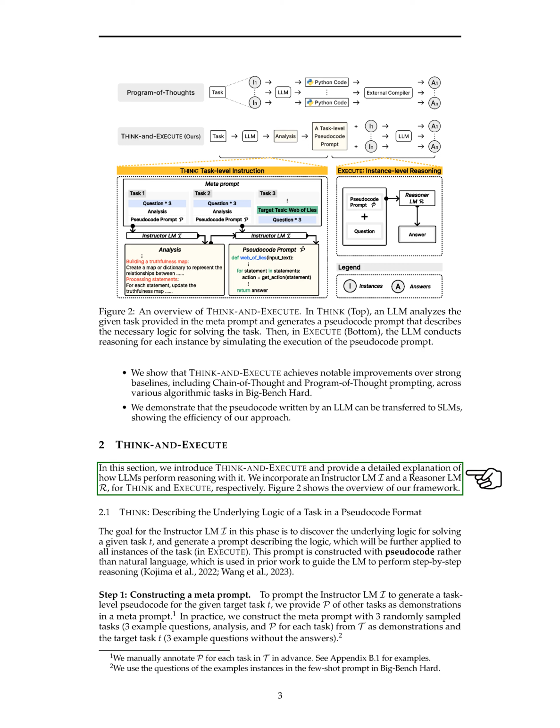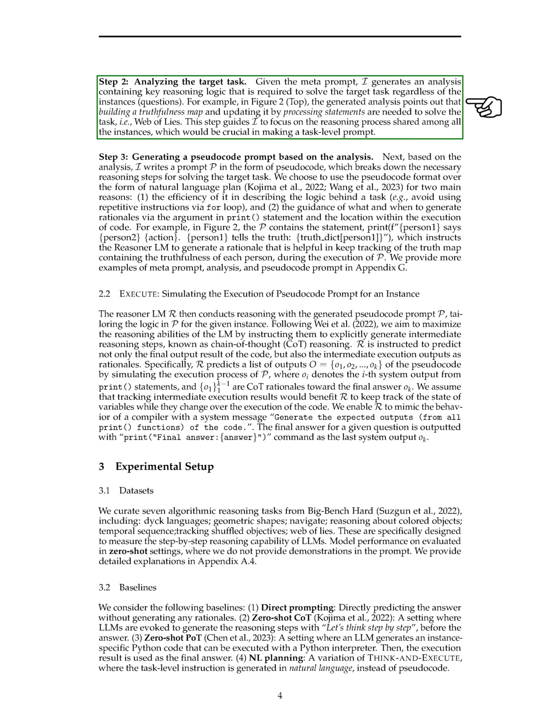Section: Step 2. Analyzing the target task. In this section, we analyze the target task by generating key reasoning logic needed to solve it, regardless of the specific questions. For instance, we identify the importance of creating a truthfulness map and updating it through processing statements for tasks like Web of Lies. This approach helps us focus on the common reasoning process shared across all instances,